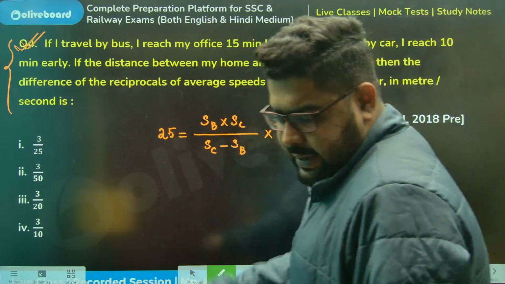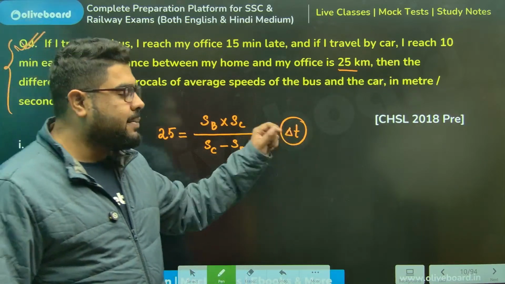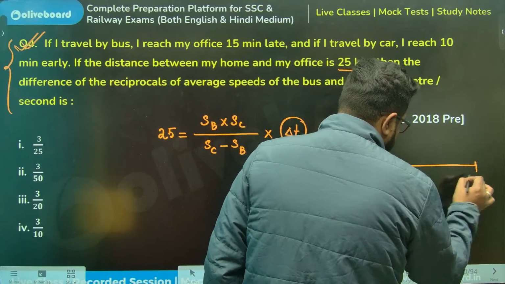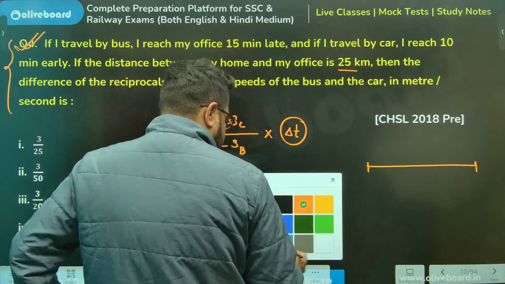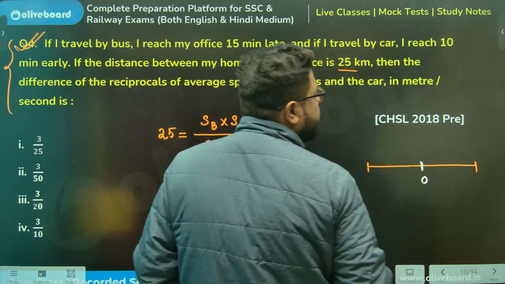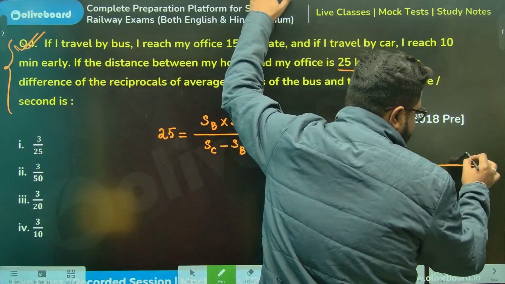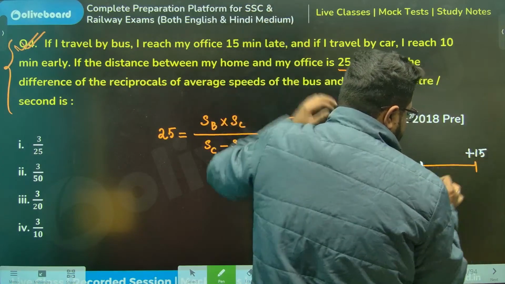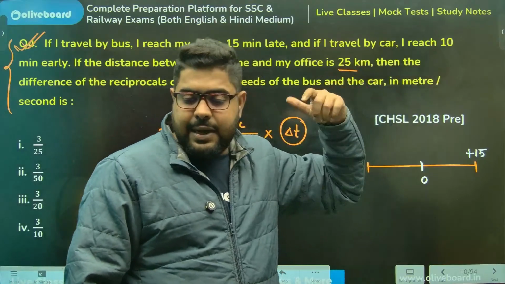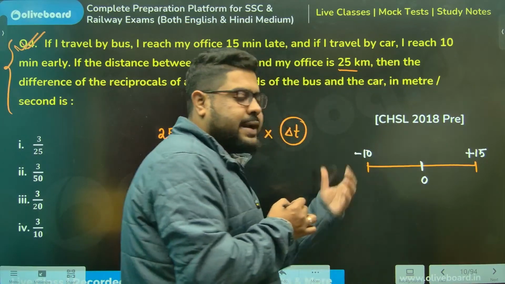Acha, can anyone tell me, sir, what this delta T value will be? Many people will make a mistake here. Please understand, everyone, how you should measure it. Sir, this is on time, zero. 10 minutes early, 15 minutes late, meaning 15 minutes late means plus 15 from on time. And 10 minutes early always means minus 10 minutes, 10 minutes before time.